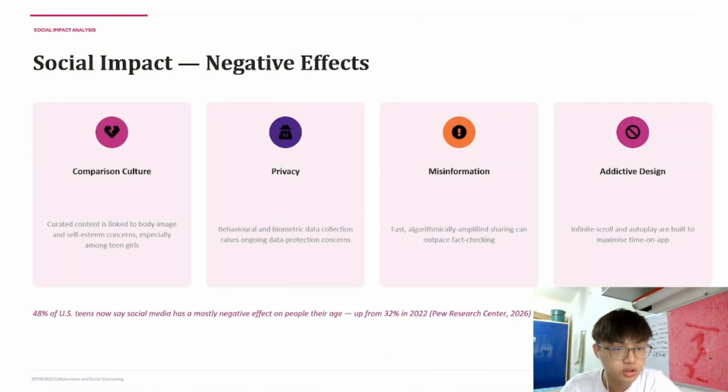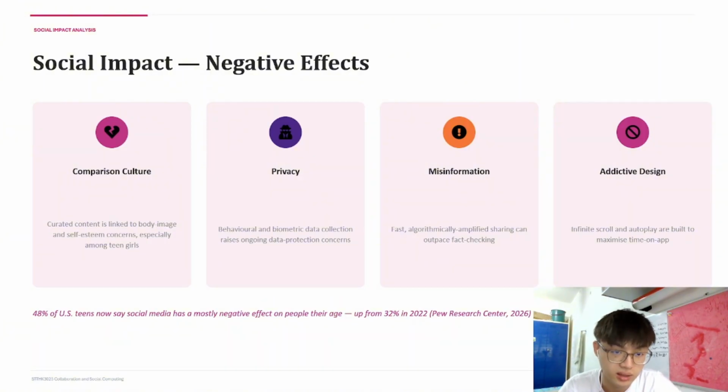However, Instagram also has negative impacts. One of the issues is comparison culture. Users may compare themselves with highly curated images and lifestyles, and this will affect self-esteem and body image. Privacy is another issue too because Instagram collects behavioral data to personalize content. Misinformation can also spread quickly because visual content is easy to consume and share at no cost.